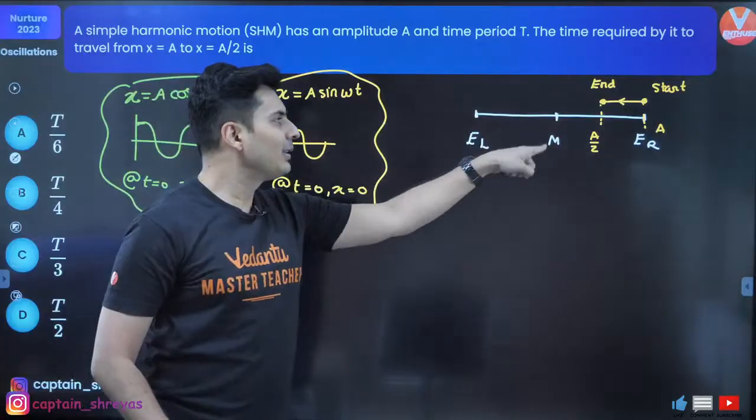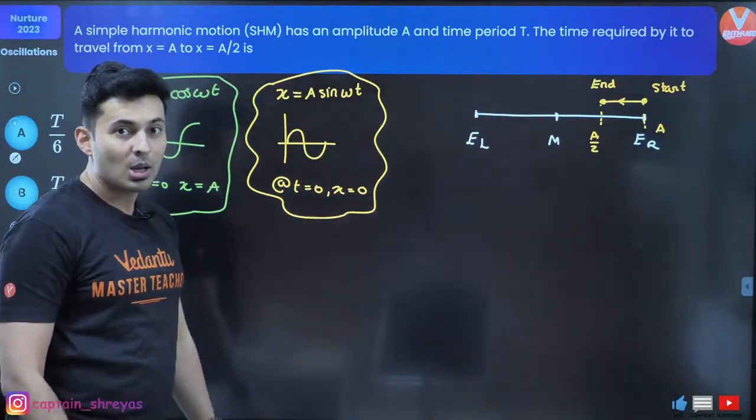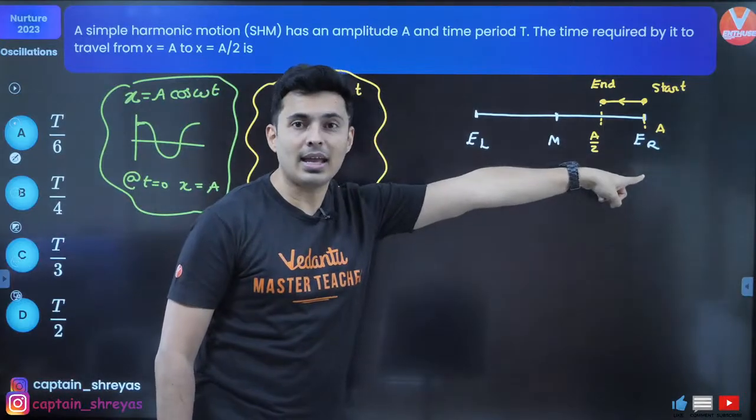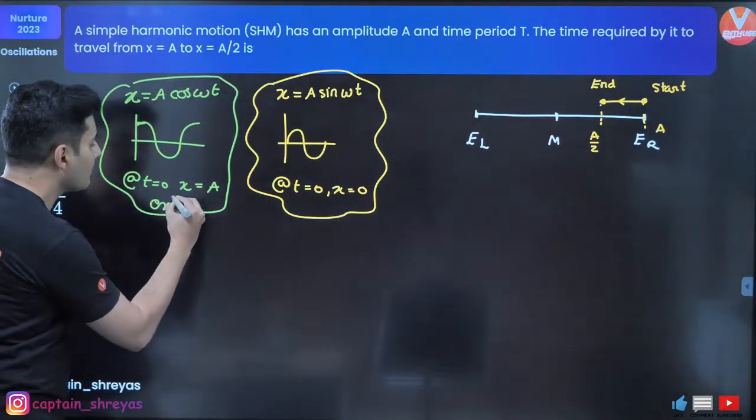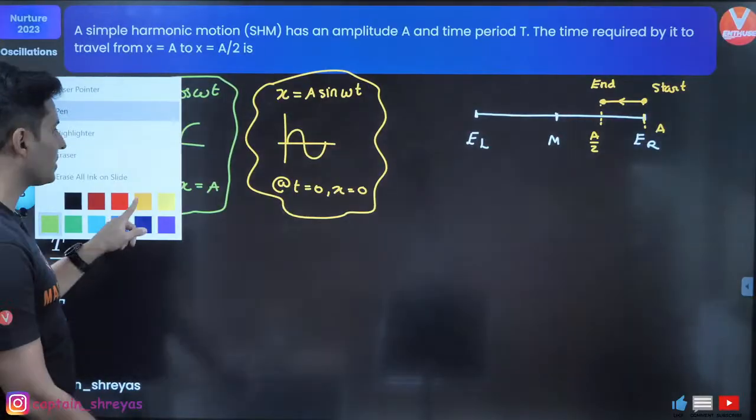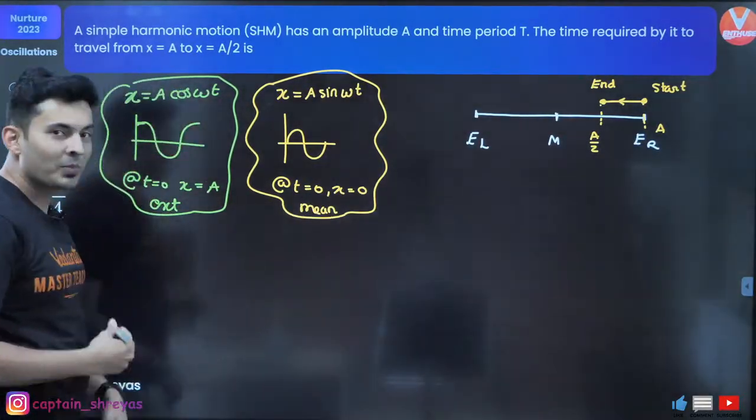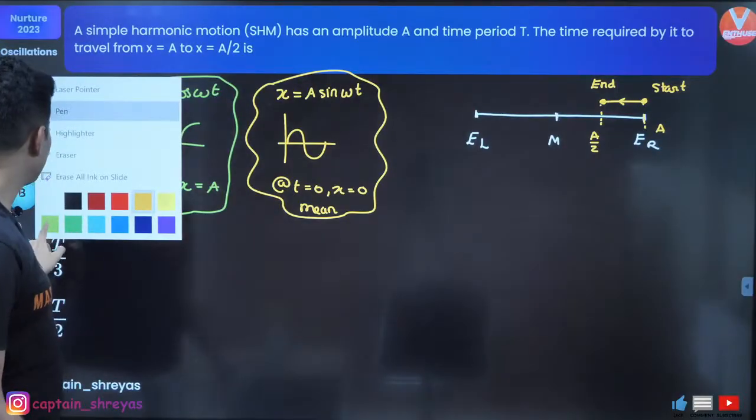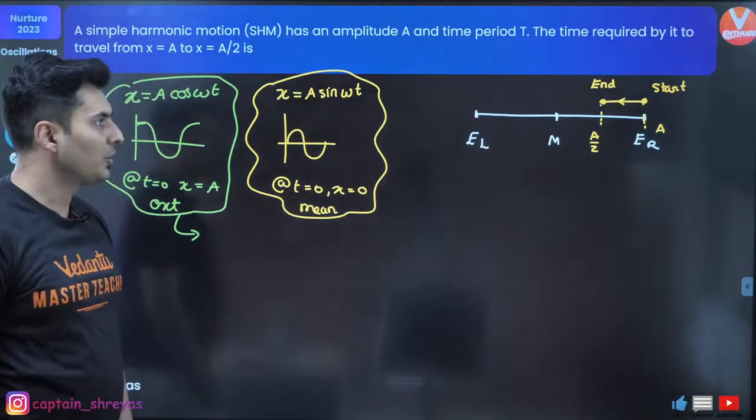Preferably when the particle starts from the mean, it becomes easier to use sine functions. But if the particle is already at the extreme position, then use the cos function. This is when it is at the mean position. Now it becomes very easy. So use this function and let's try and solve the entire question.